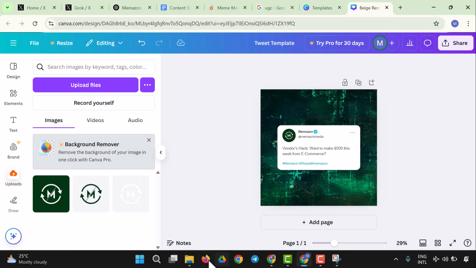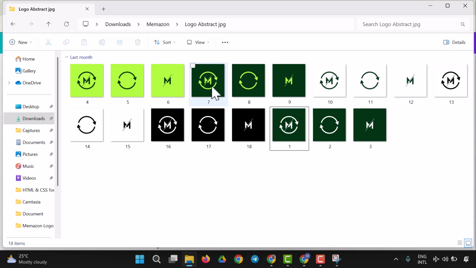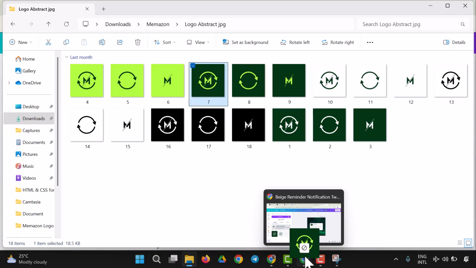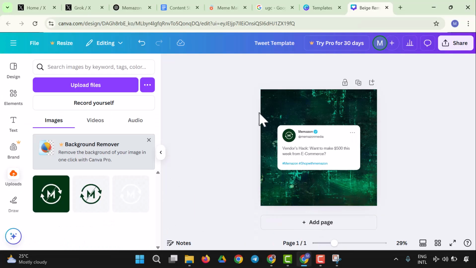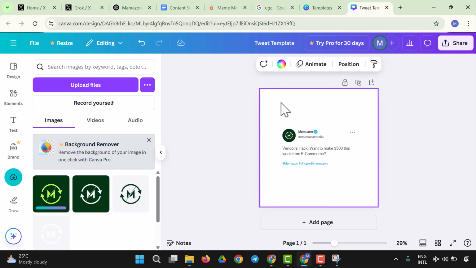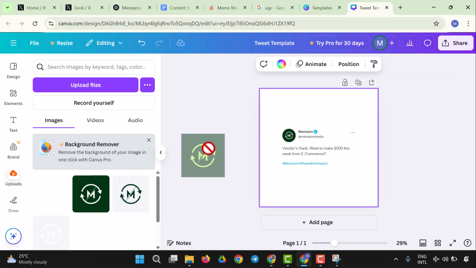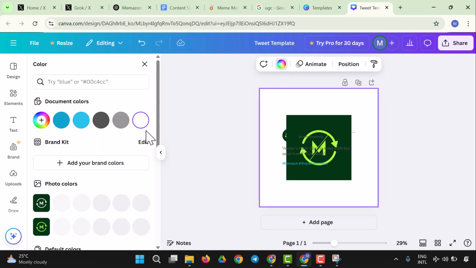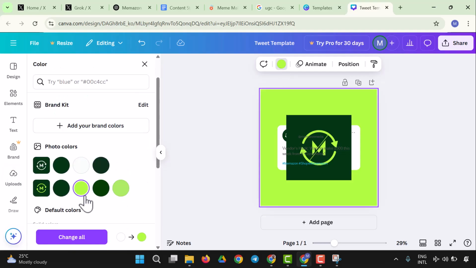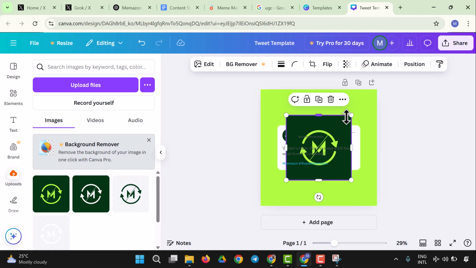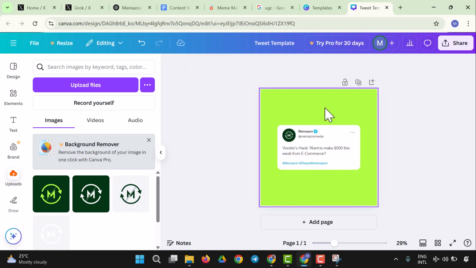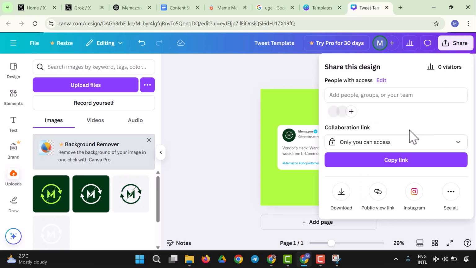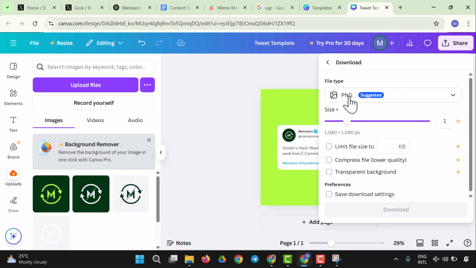Okay, what I want to do now, let me bring in the second type of logo. So we use the second color for the background, so we could just take this out, and this would be the background color. Let's see how that would go. So I'm going to come right here, and I'm going to choose this color. Yes, that will be our background color. So we are good to go. So I'm going to download this tweet template. Let me download it right now, and there we are.